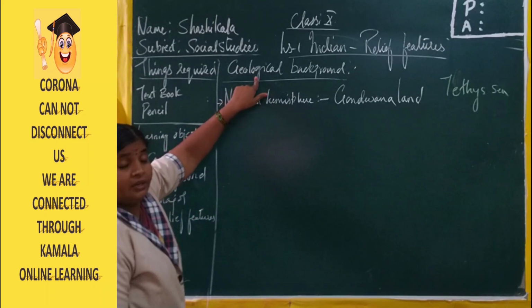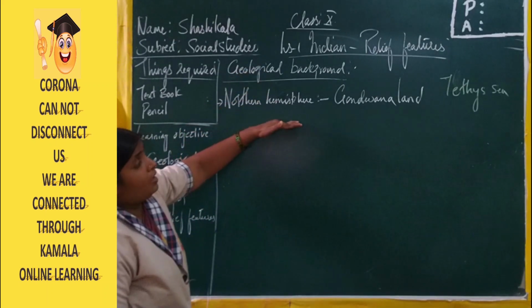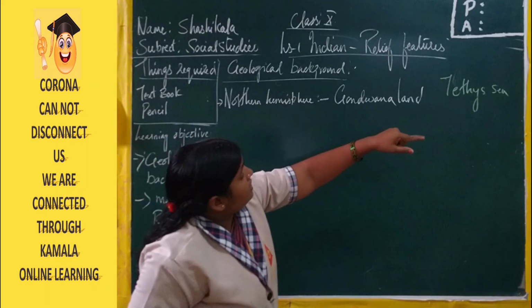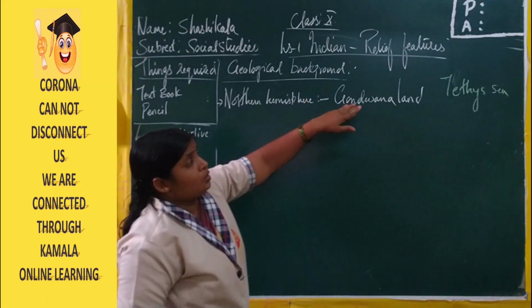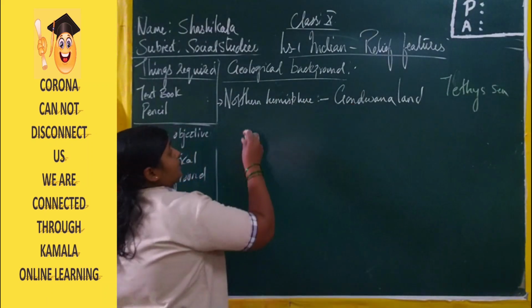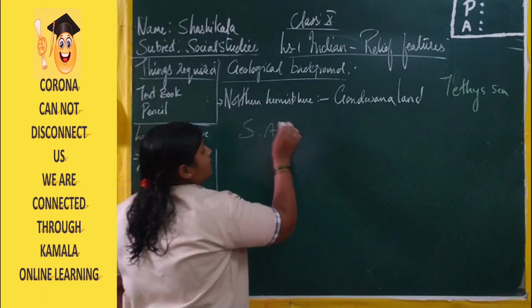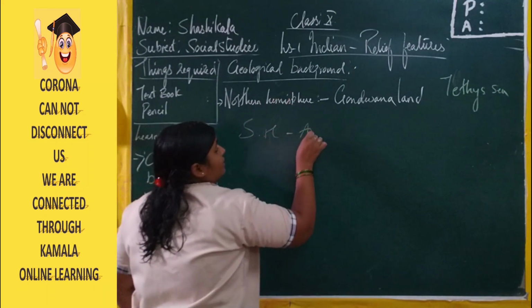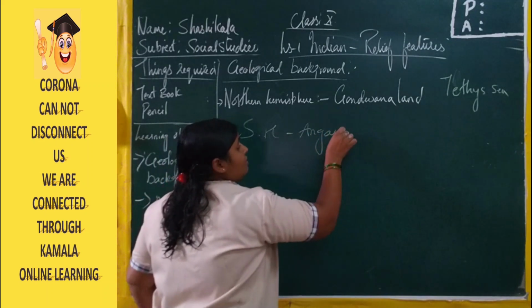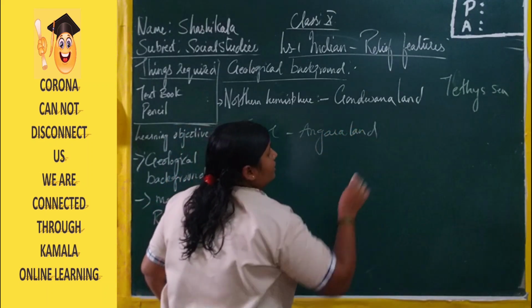But depending upon the division of the two hemispheres with the Tethys Sea, the northern hemisphere is known as the Gondwana land, and the southern hemisphere is known as the Angara land. Angara land is also known as the Laurentia.